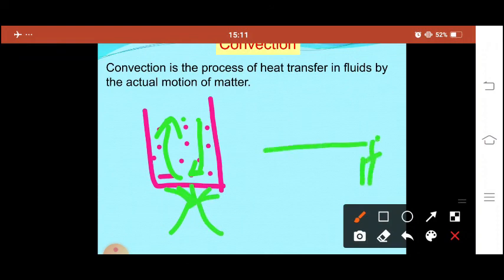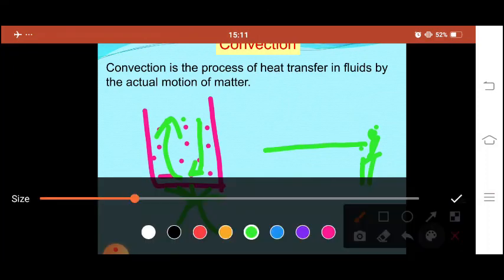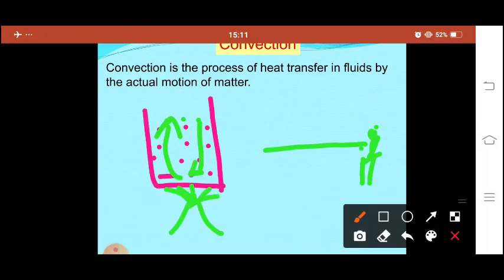But if we take a candle that is burning, what is happening? First the material inside gets heat, it passes it to the next part, and then the heat comes like this to this end.